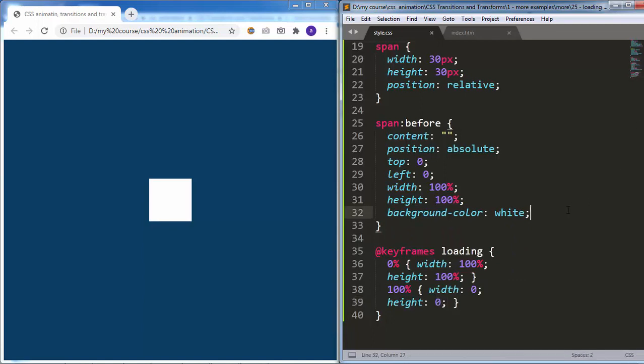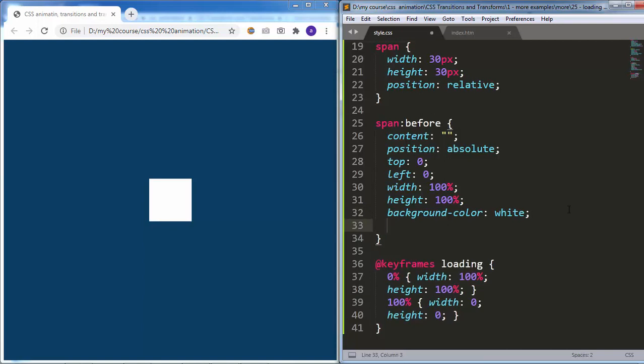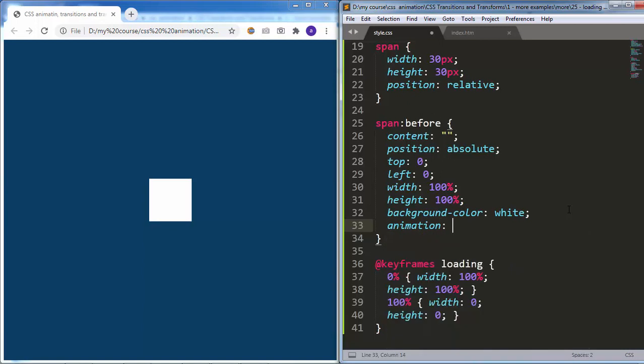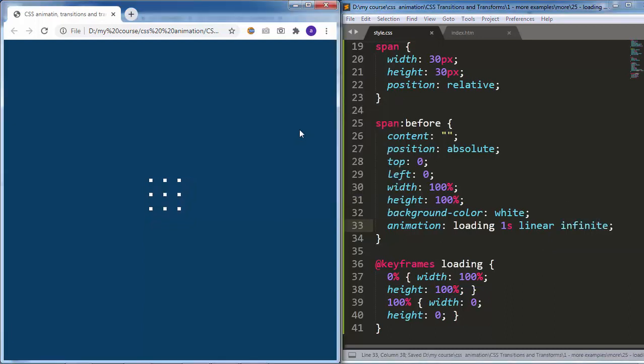Then I will go up here inside the before pseudo element and add animation, loading, 1 second, linear, and infinite. And now you can see the 9 boxes have this effect where their width and height becomes 0 over an animation duration of 1 second.